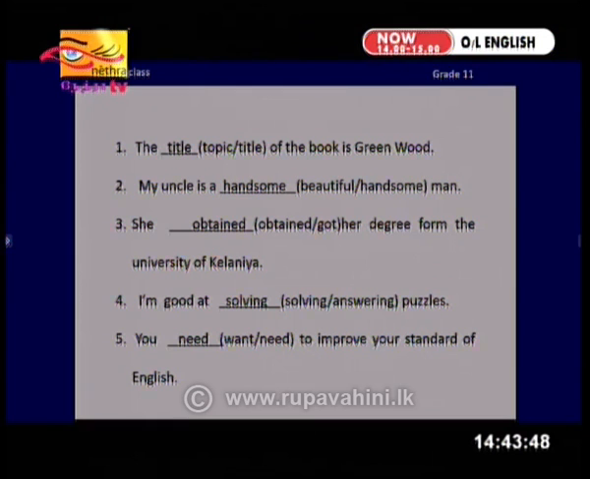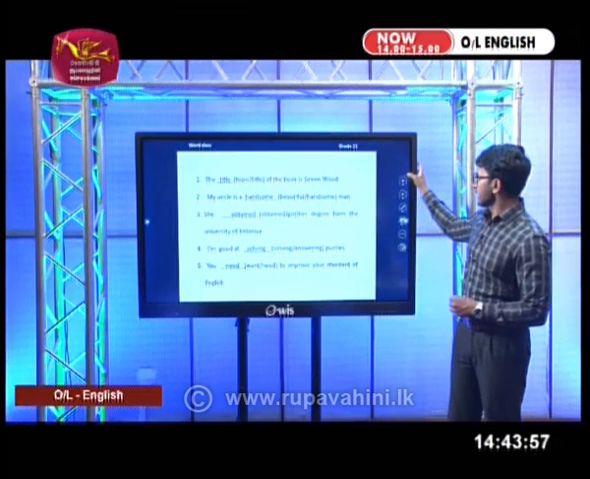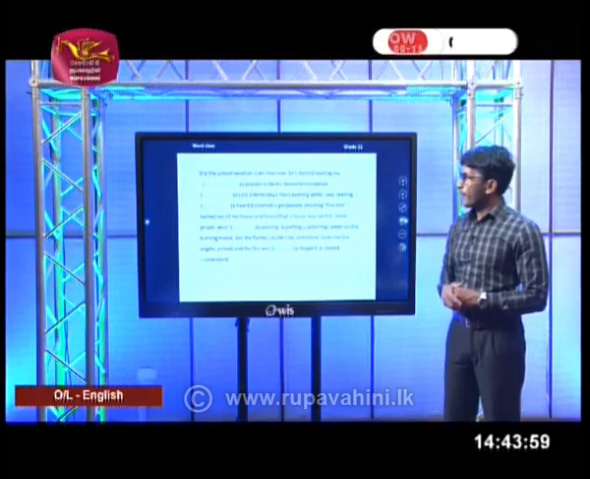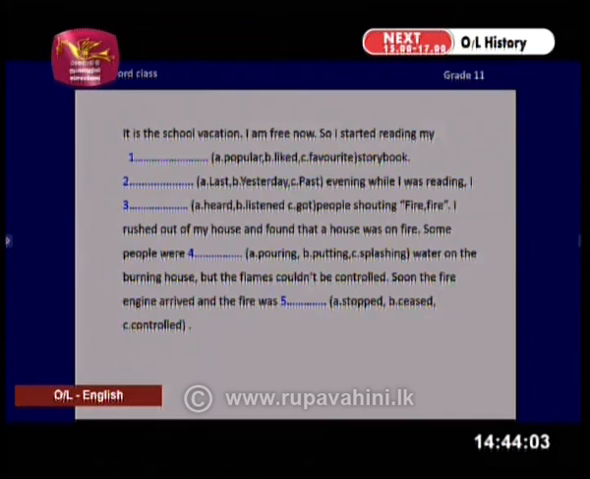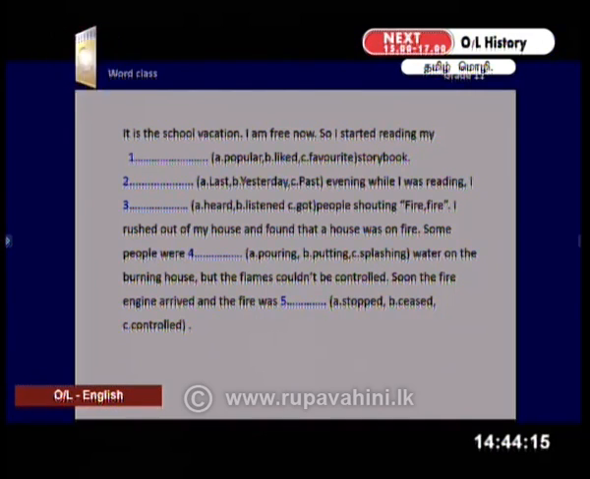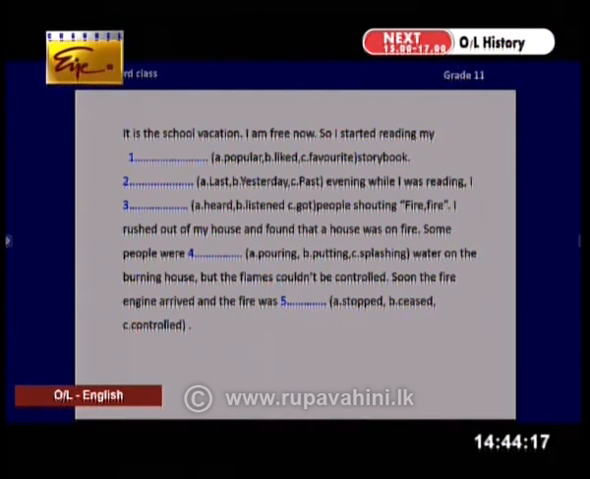You need to improve your standard of English. Here, need to implies the meaning. You have to improve your standard of English. Now, moving on to next slide, I would say this question is pretty much similar to test number 9 in 2019 O-level paper. Let's read it. It's a paragraph with some blanks, and the options are given in brackets.